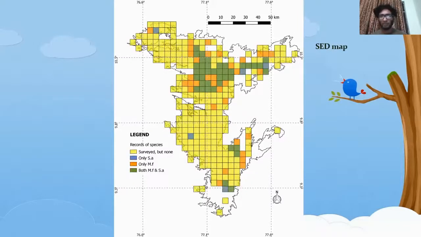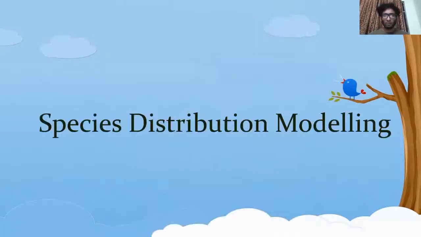Now we look at the SCD map. It's very important because we can look at the areas and find out the places where they have been surveyed but they didn't find the species, and we can look at the species where there are overlaps, they co-occur together. We find that in addition to having a higher elevational range, Montecincla fairbanki has a larger extent compared to Solicola albumentis in terms of space as well.